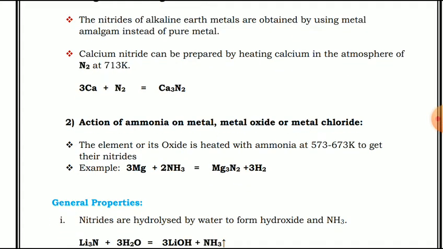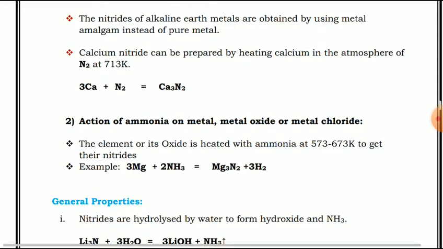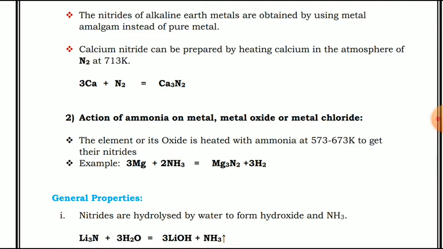Nitrides are hydrolyzed by water to form hydroxide and NH3. This is the reaction. Lithium nitride, Li3N, hydrolyzes with 3 molecules of H2O, which gives 3 lithium hydroxide plus NH3, that is ammonia.